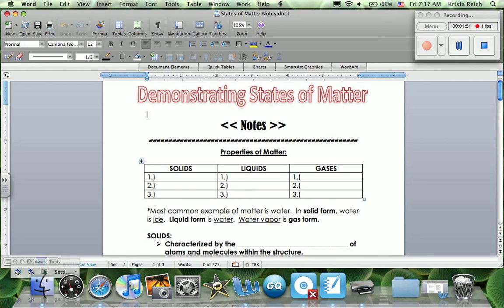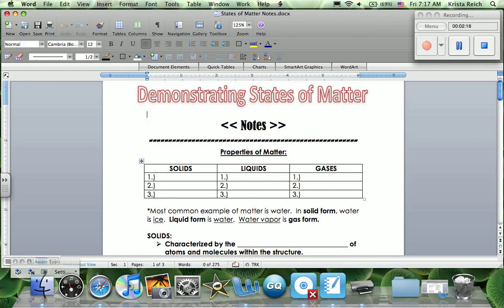Let's move over to gases. In gases, the atoms and molecules are very widely spaced. Okay, you will see shape change and volume change in gases, because there is no set structure. The atoms and molecules are free to move about.